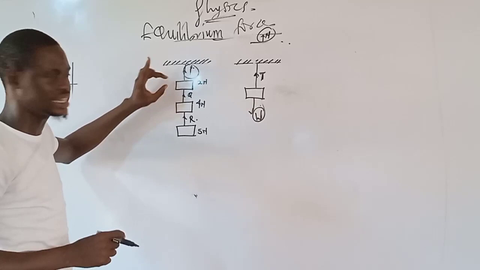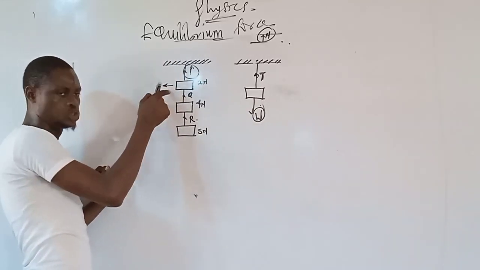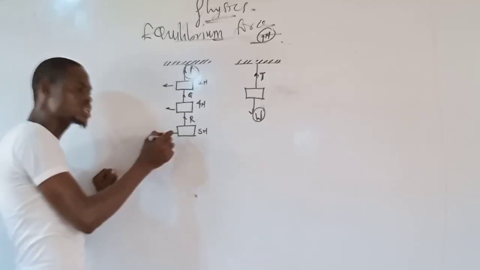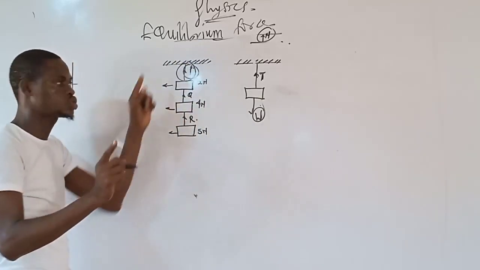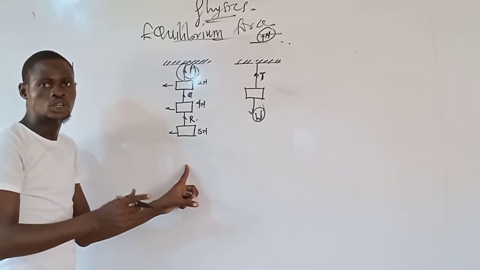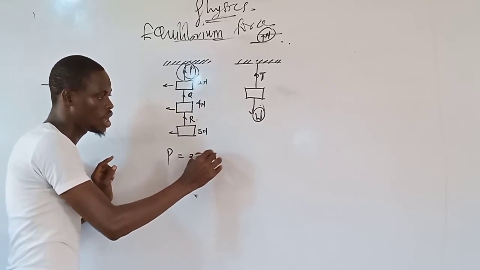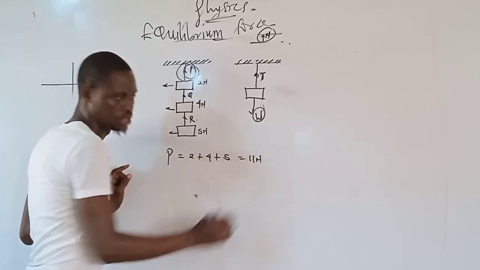What is the total weight acting on P? The total weight acting on P is the weight 2 Newton, the weight 4 Newton, and the weight 5 Newton. All these three weights are acting on this rope only. This rope is not carrying all this weight here. So the tension in P will be equal to 2 plus 4 plus 5, altogether equal to 11 Newton.